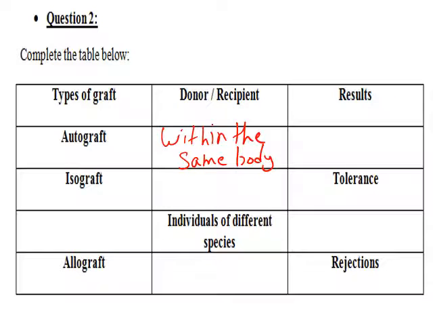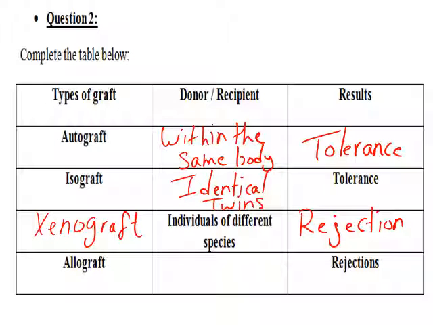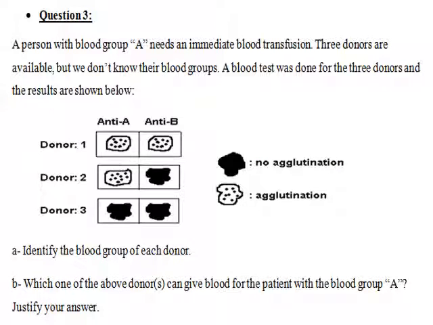Result: this is tolerance or acceptance. Isograft is between two identical twins. Between individuals of different species, we have xenograft, and mainly it's rejected, so we have rejection. Allograft is between different individuals of the same species, and mainly it's rejected. Question number 3.